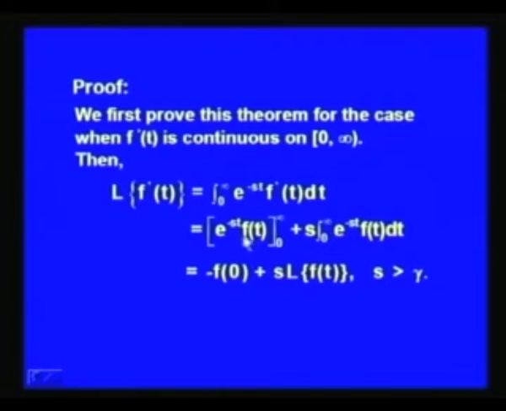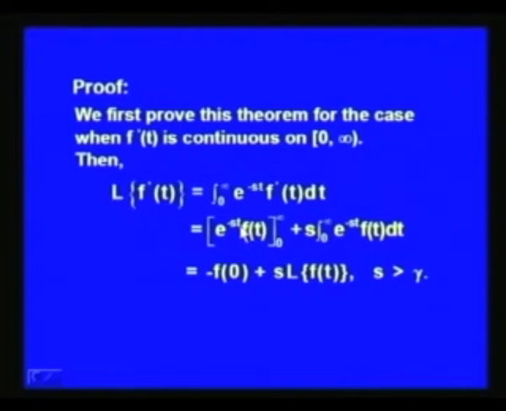Now, since we have assumed that f t is of exponential order gamma, mod of f t is less than or equal to m times e to the power gamma t for large values of t.